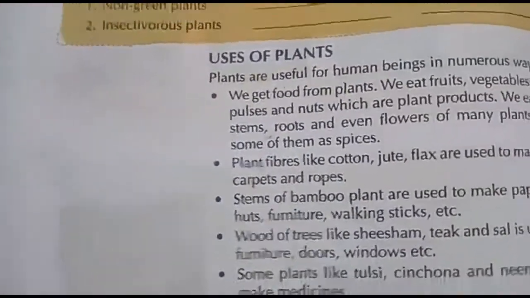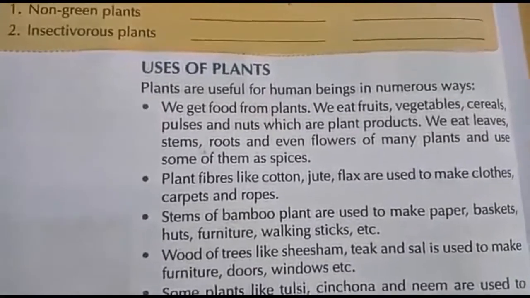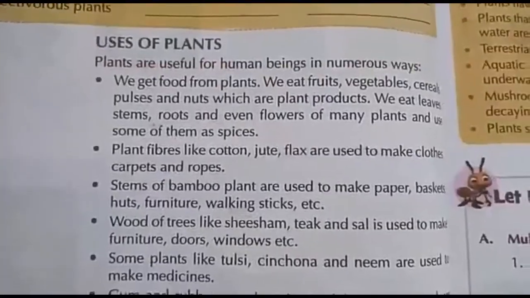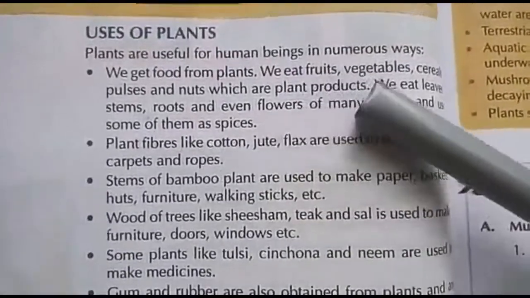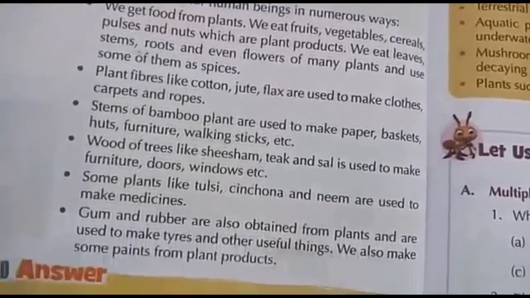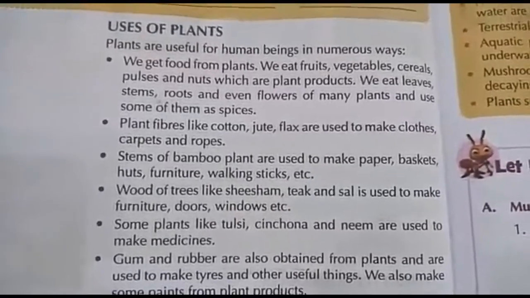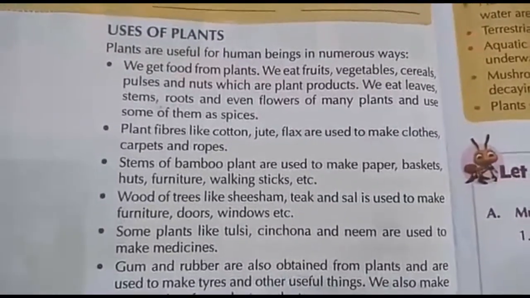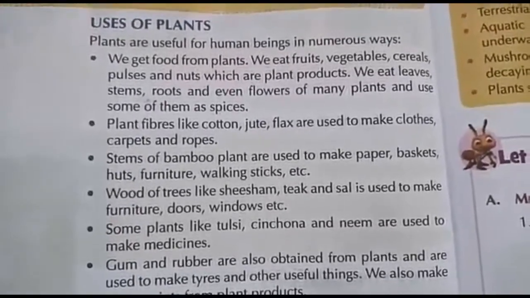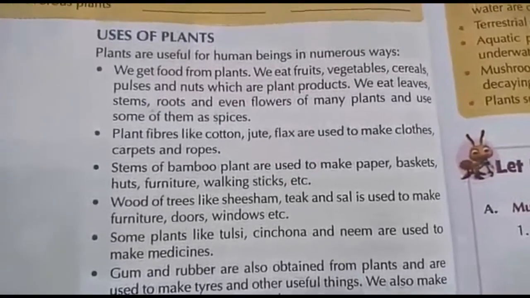Now, what are the uses of plants? Plants are useful for human beings in numerous ways. We get food from plants. We eat fruits, vegetables, cereals, pulses, nuts, everything from plants actually. We eat leaves, stems, roots and flowers also. From leaves, we eat spinach; from stems, we eat potato; from roots, we eat carrot and radish. Okay, even flowers of many plants we eat, cauliflower, etc.